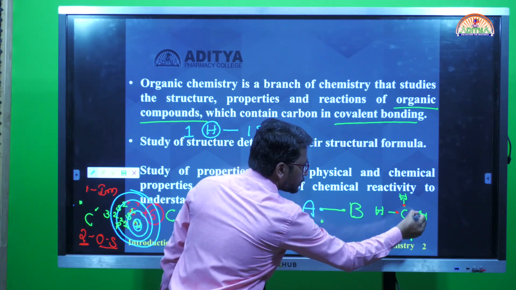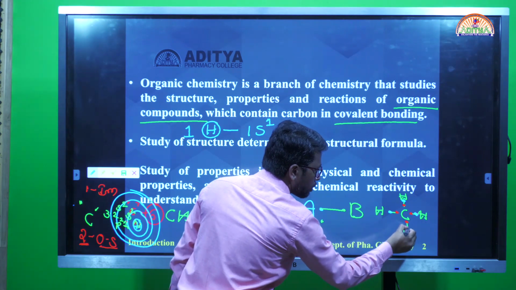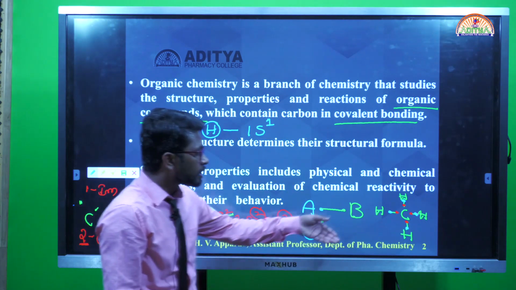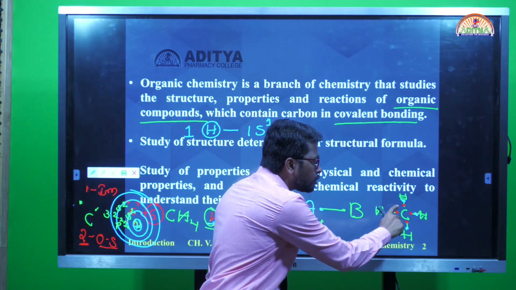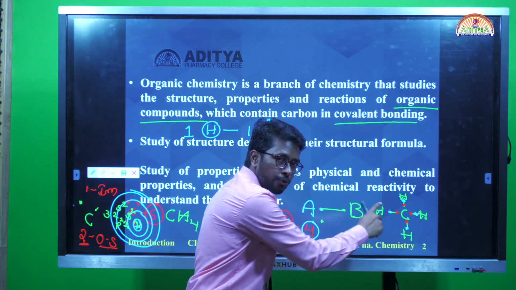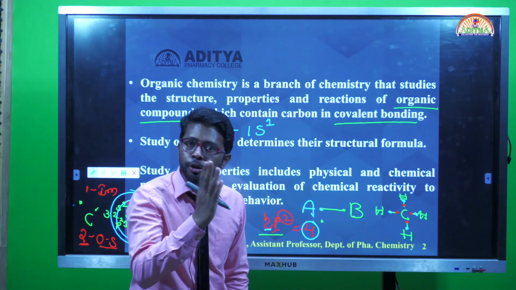This is an electron of the hydrogen, this is 1 electron of hydrogen, this is 1 electron of hydrogen. Now in this structure of the methane molecule, if you observe, carbon, by using its valency electrons, forms covalent bonding with the 4 hydrogen atoms.